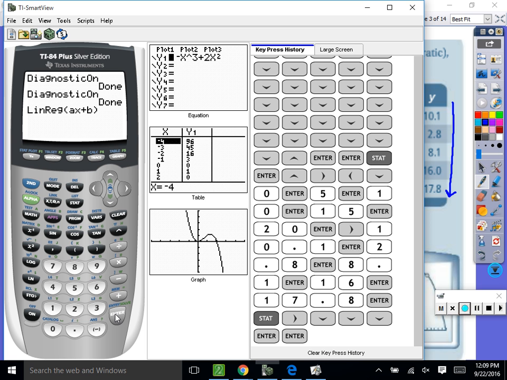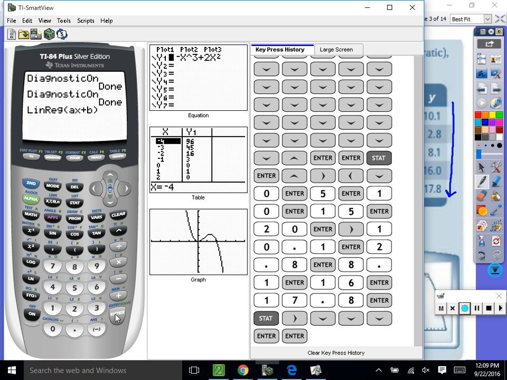So it's giving us an equation for those data points for a line. Now, this r squared, and we won't get into the gory details of it, is the percent perfectness of the fit to the points. It's a 55% accuracy. That's not accurate, guys, because it's not a line. So the closer this is to 1, the more perfect the graph, because that would be 100% accurate. So we know it's probably not a line.